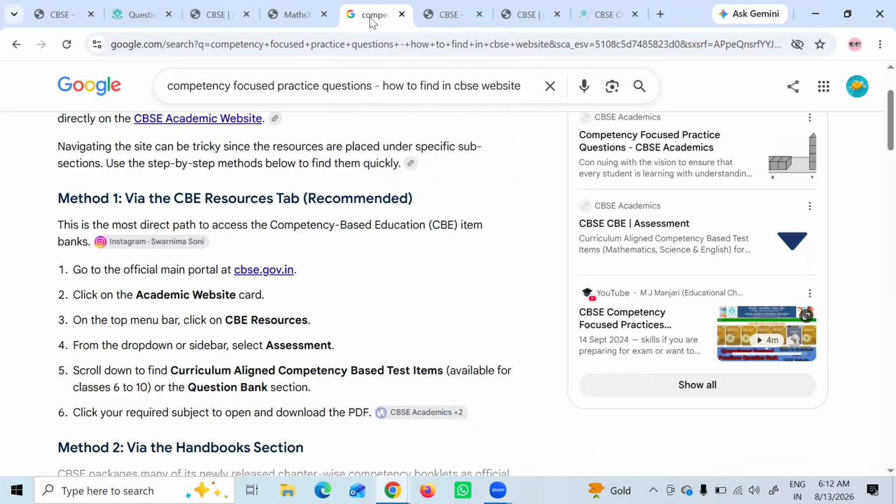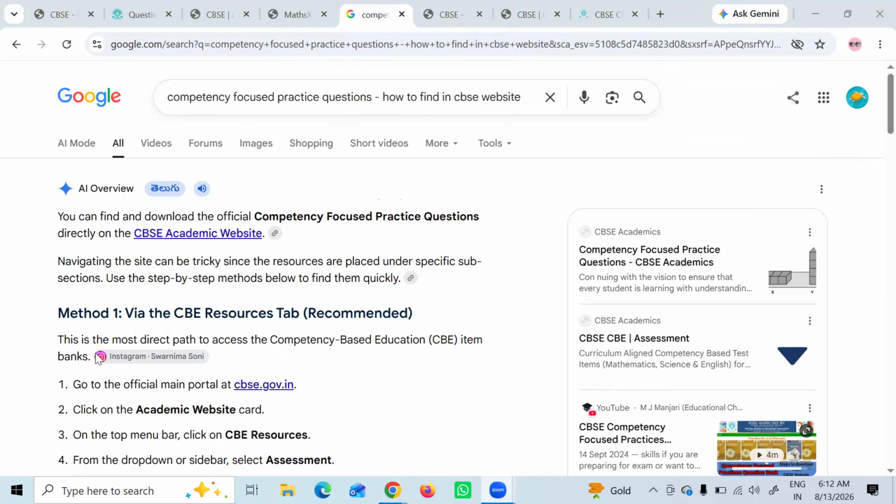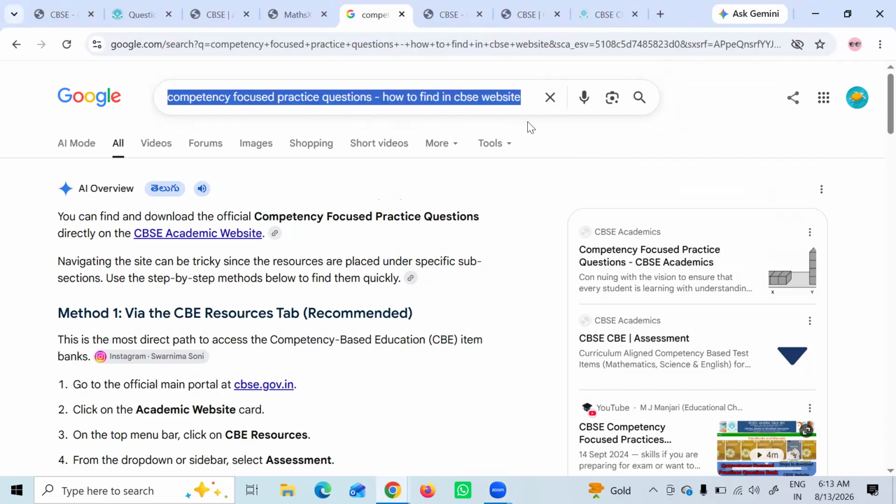I try to understand. Though I have been teaching for the past 20 years, I learned from parents that there is something called competency focused practice questions. Wow. I just typed in Google, competency focused practice questions, how to find in CBSE website.